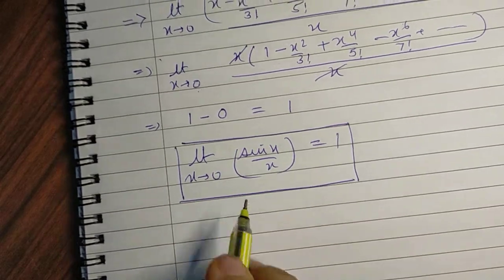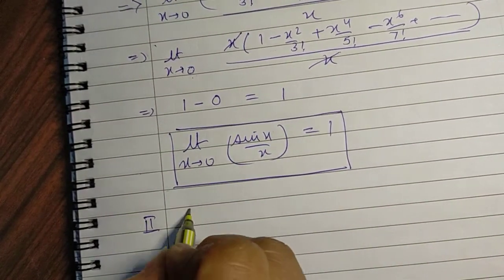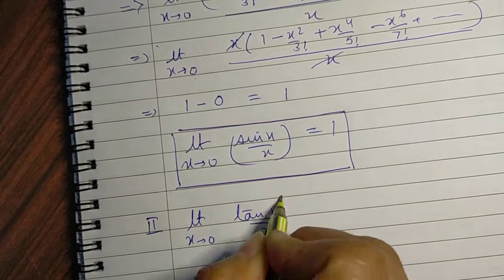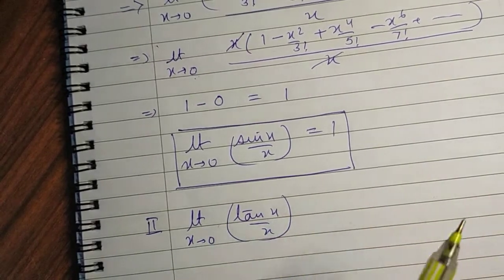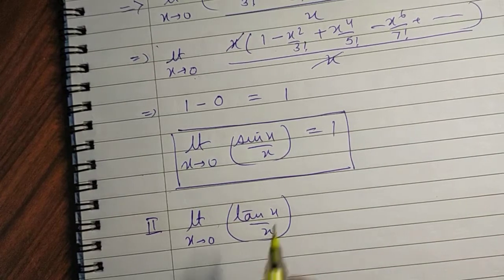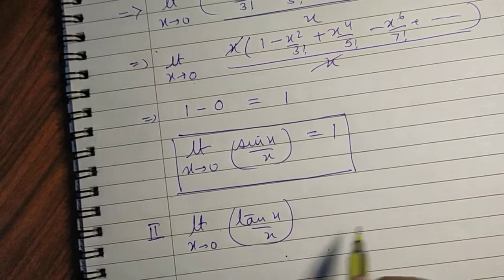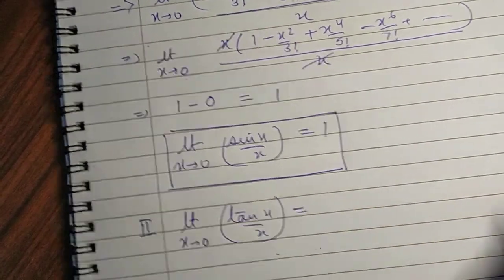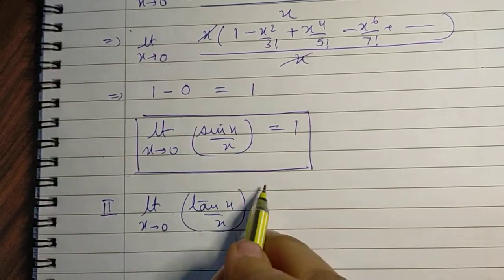Exactly on the same lines, you can check out the limit of x tending to 0 tan x over x. Either you use the series expansion of tan, which is x plus x cube over some positive number, and x^5 over something, and so on. Or instead of that, you can even use the trigonometric functions and the algebra of limits.